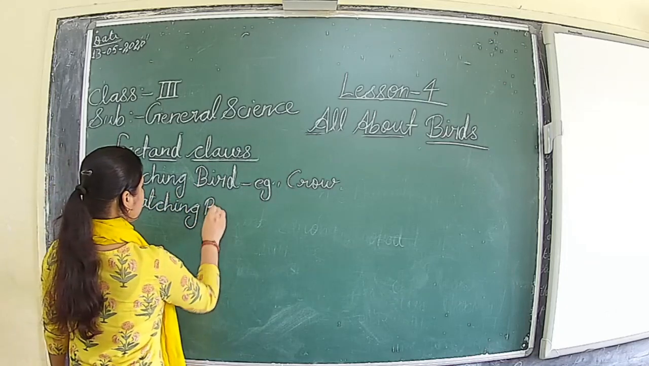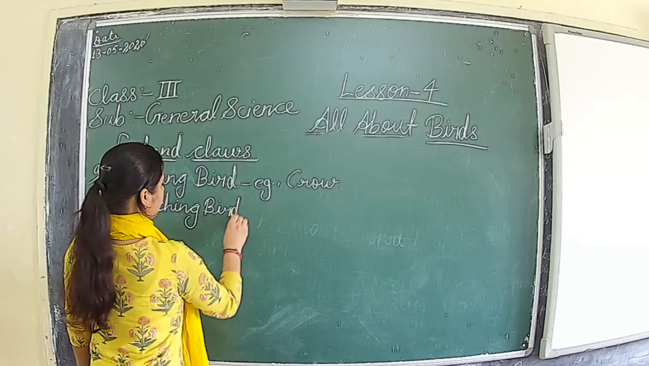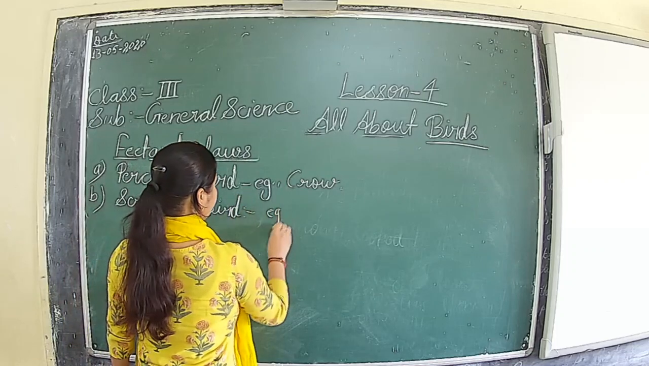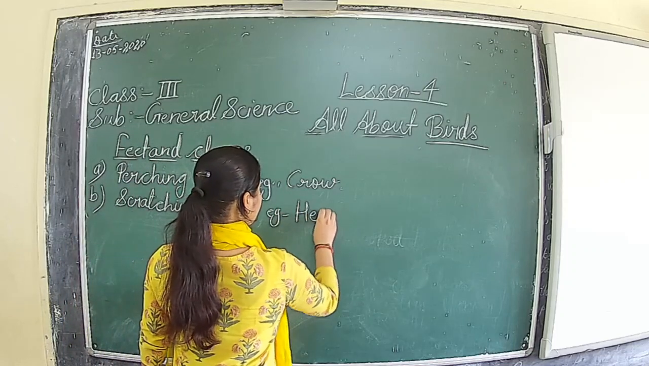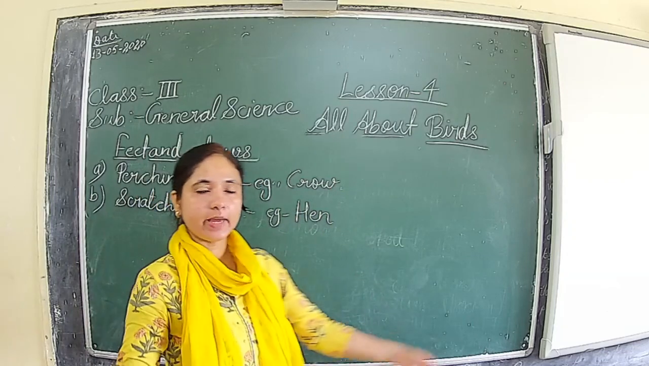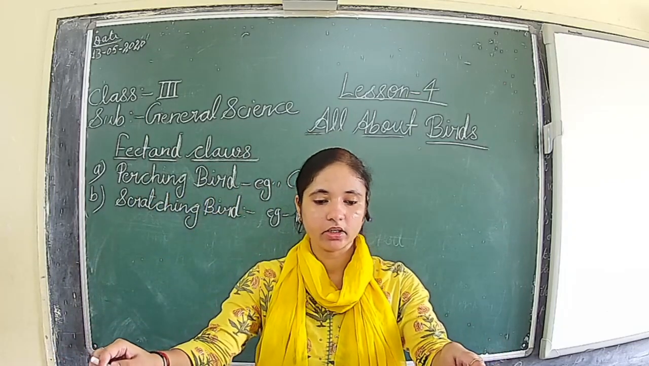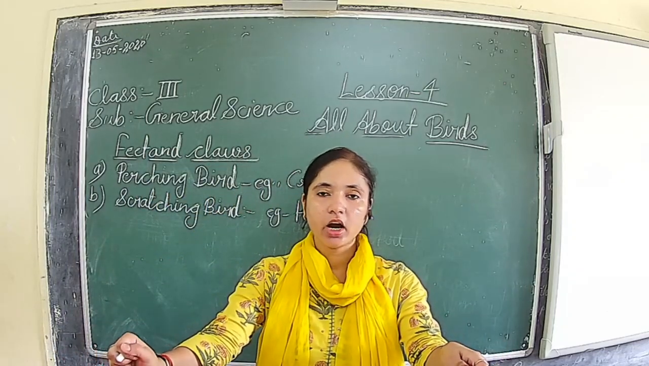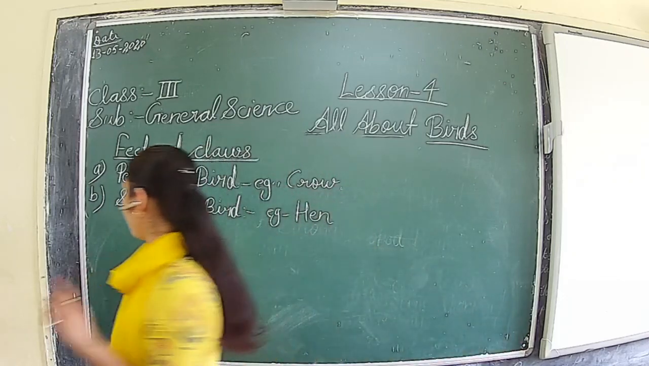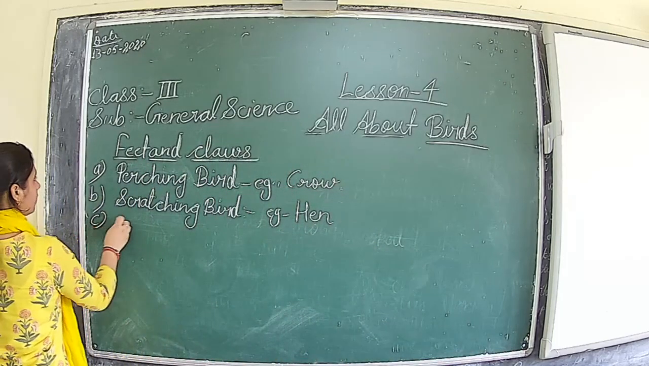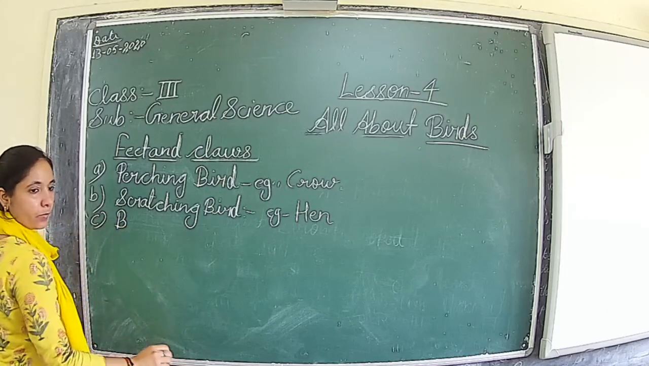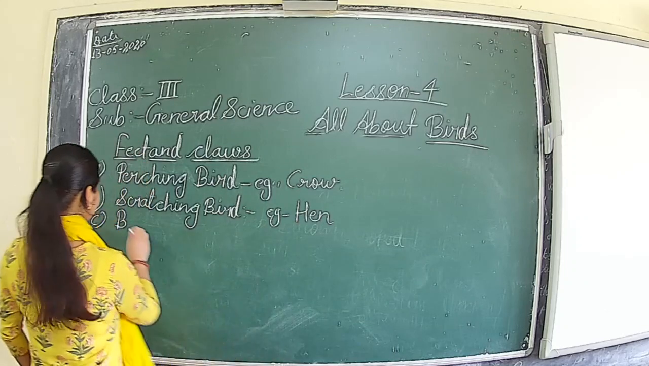Scratching birds. So in this example will be hen. Hen will be the best example of the scratching bird. Then bird of prey. The third is on the basis of feet and claw, bird of prey.